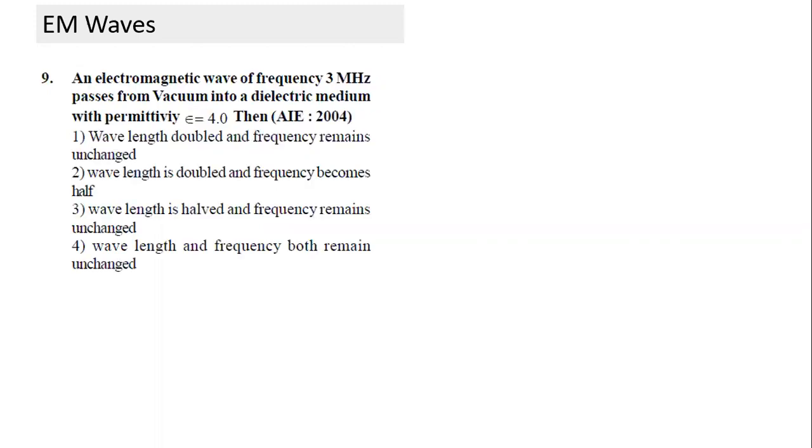Now come to the next question. An electromagnetic wave of a certain frequency passes from vacuum into a dielectric medium. When it was traveling in vacuum, what change will happen? Will the speed remain the same or change when it travels from vacuum to some other medium? Suppose there is a slab of glass lying here, and sun rays fall onto this. Earlier it was traveling in vacuum or air, and now the waves start traveling in glass.